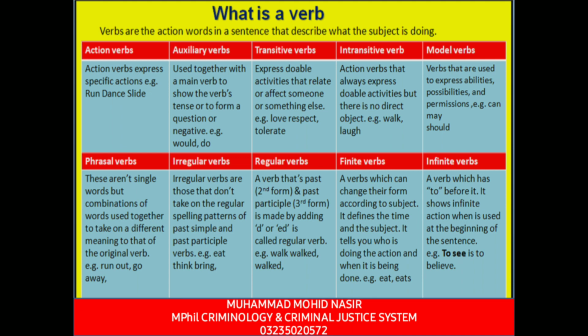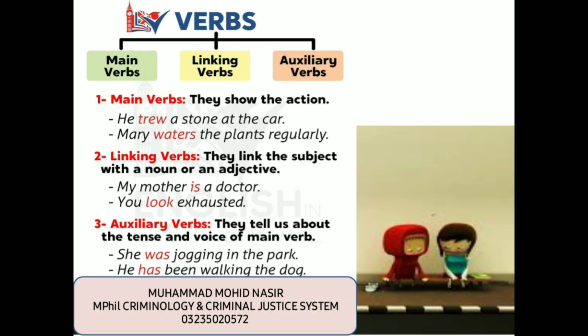And finite verbs are verbs which can change their form according to the subject. They define the time and the subject. They tell you who is doing the action and when it is being done. For example, eat and eats. Infinite verbs: a verb which has to before it shows infinite action when used at the beginning of the sentence. To see is to believe.